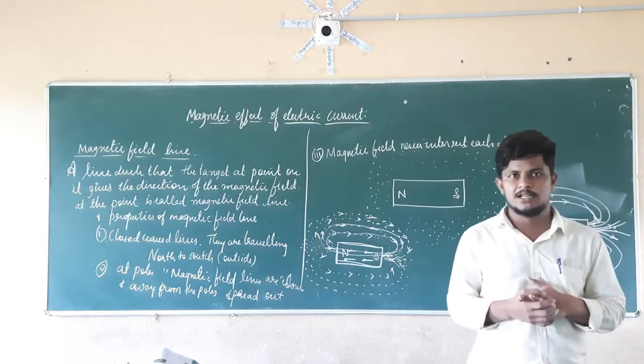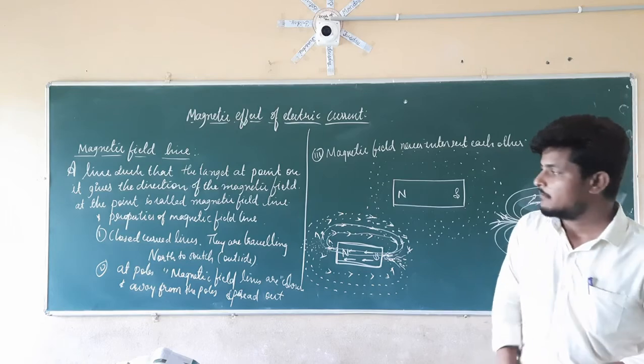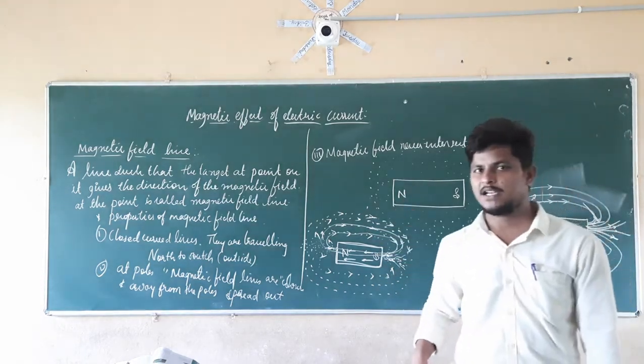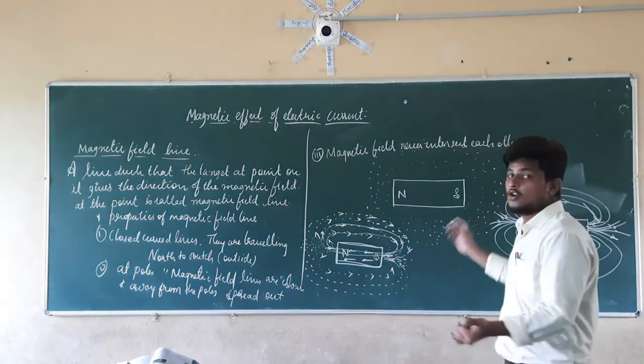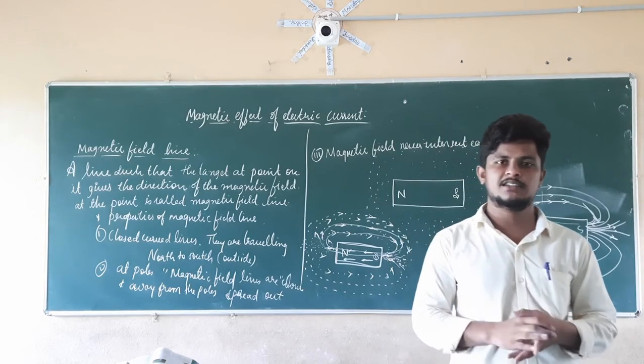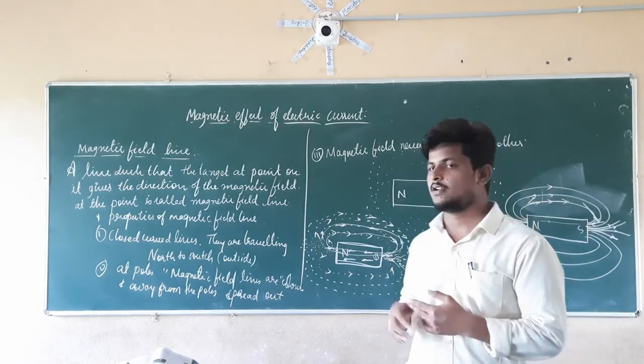I hope everything is clear about the magnetic field and magnetic field lines. By using what we discussed about the magnet and magnetic field lines, we are going to study the magnetic effect of electric current. So in the next class, we are going to discuss the magnetic effect of electric current.